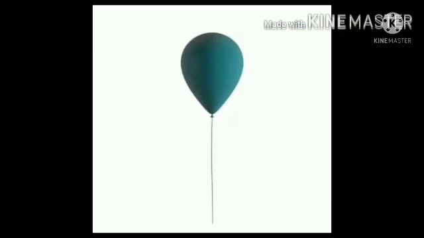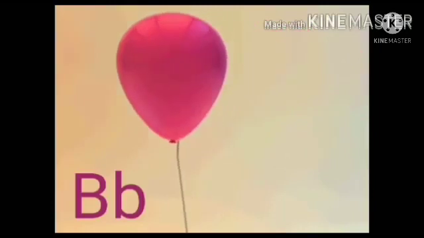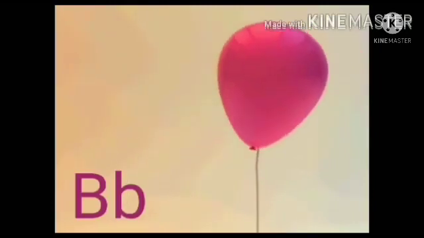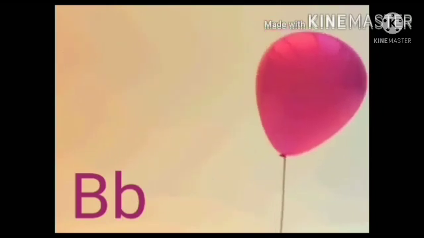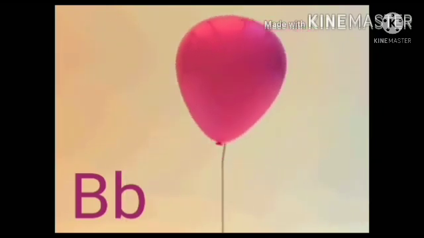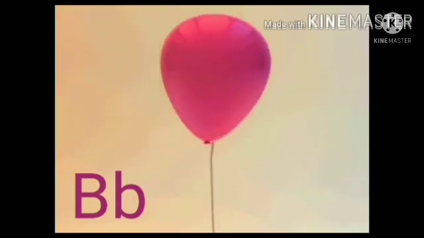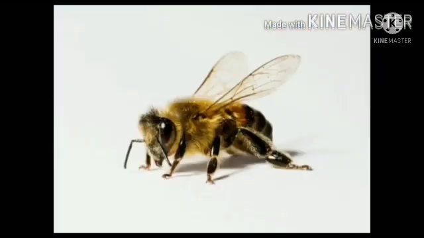Children, see what picture is this? Yes, balloon. It is a balloon. Have you seen the balloon? Have you played with a balloon, children? Yes. B for balloon. B says ba, ba, ba as in balloon.